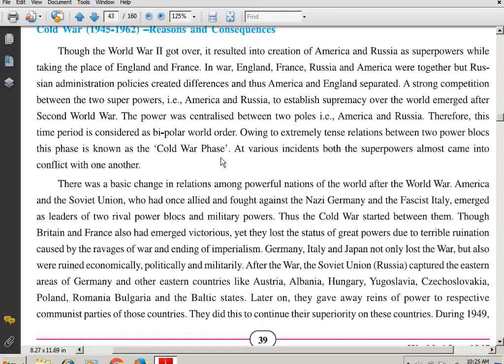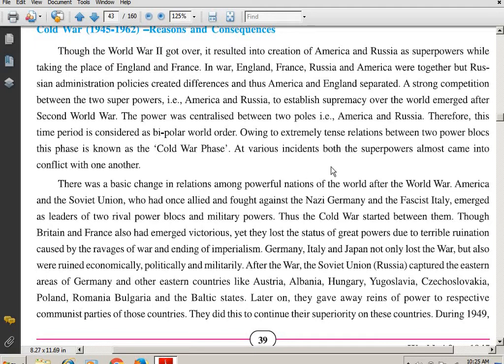It can be asked in the exam for a 1 mark question. What do you understand by Cold War phase? A question about the Cold War and its reasons and consequences can be asked for 2 to 3 marks. But what do you understand by the Cold War phase is a 1 mark question. Owing to the extremely tense relationship between two polar blocks, that is America and Russia, that period, that phase is known as the Cold War phase.